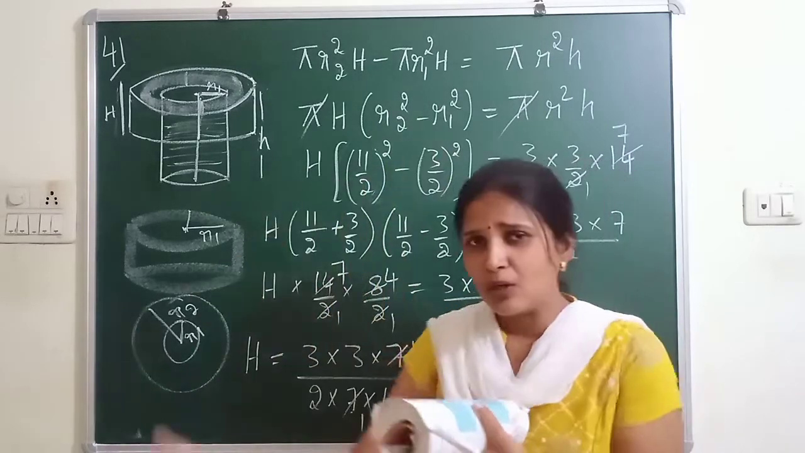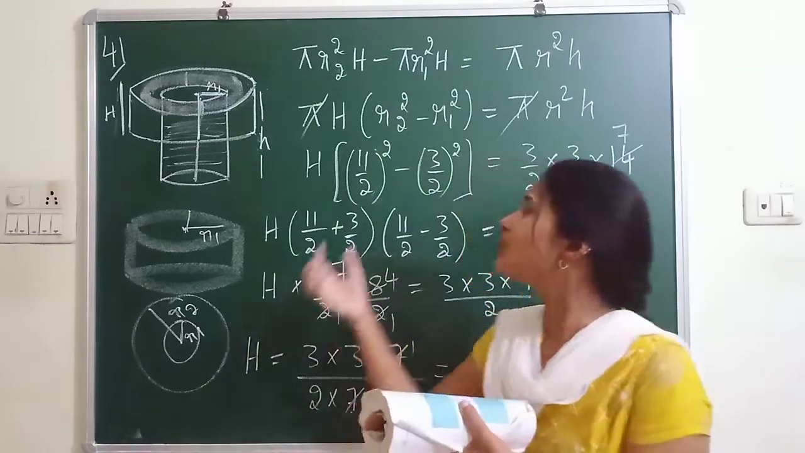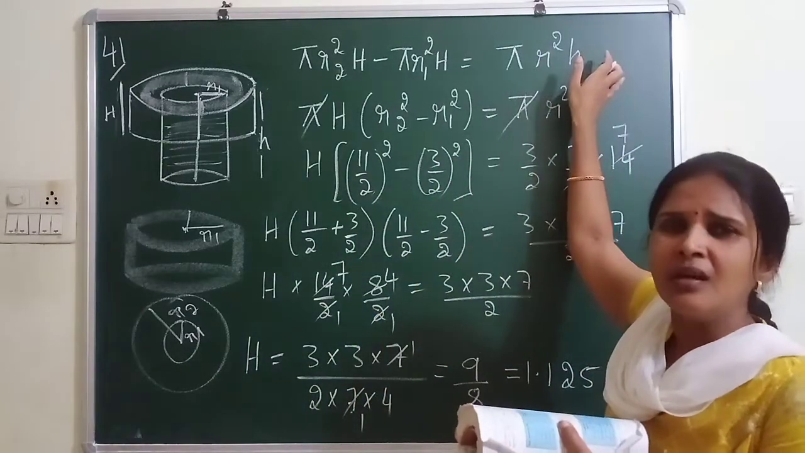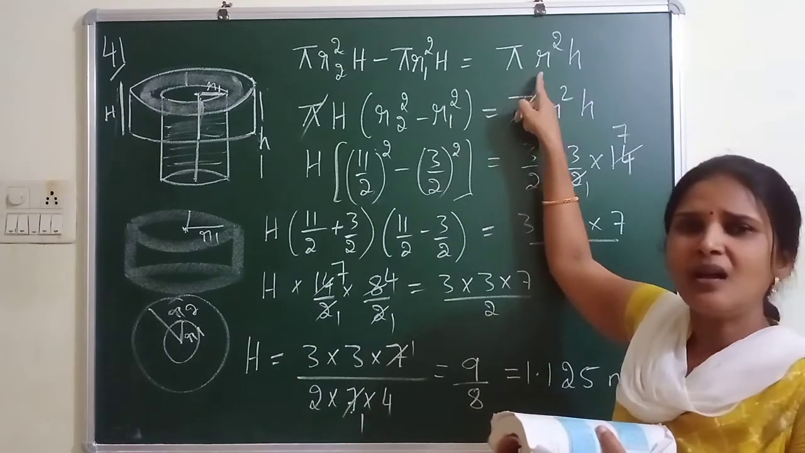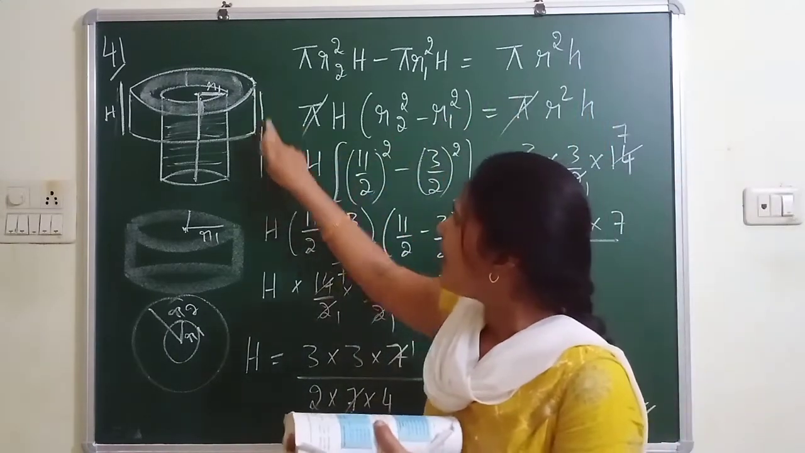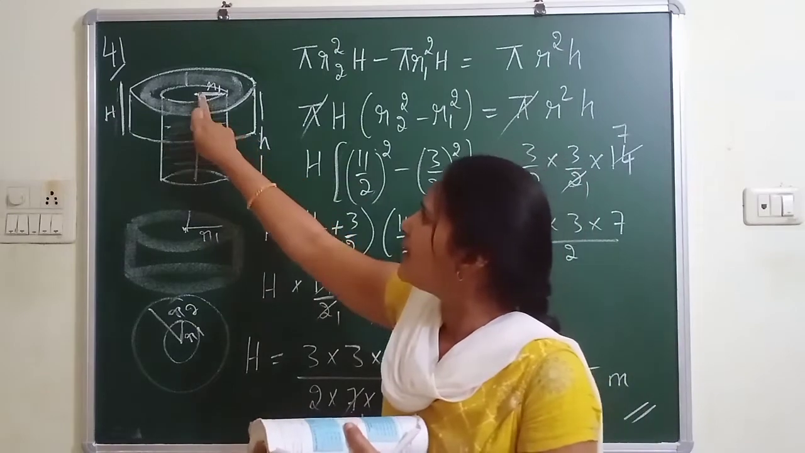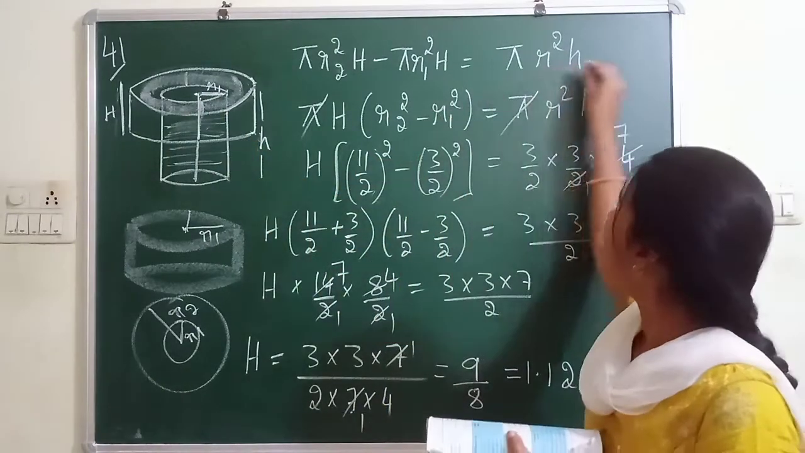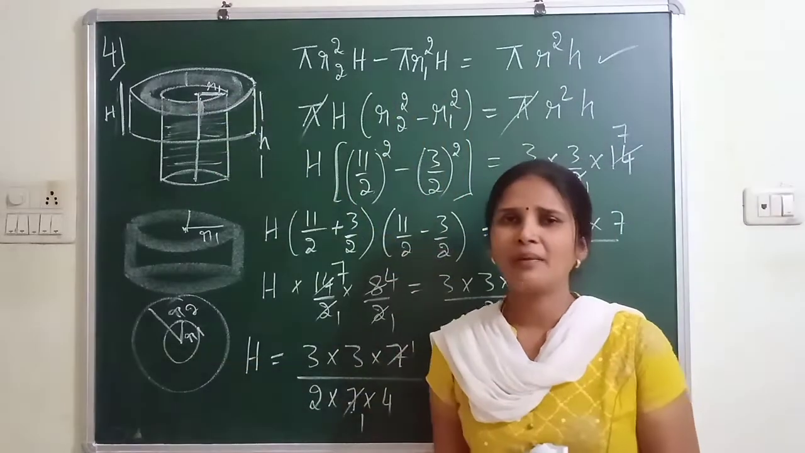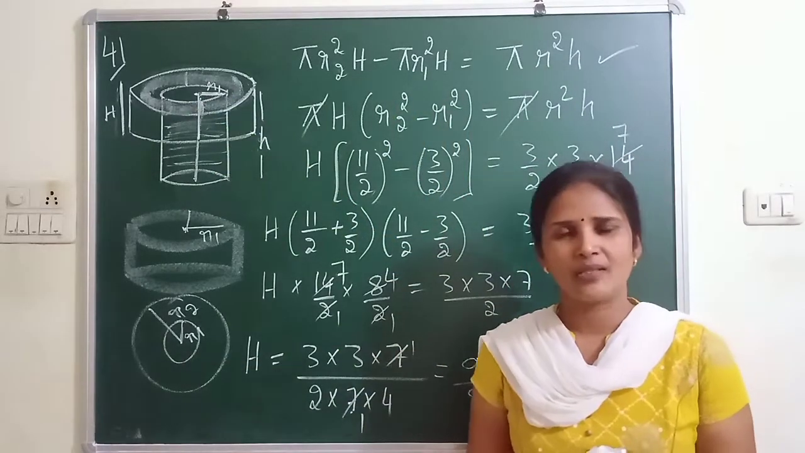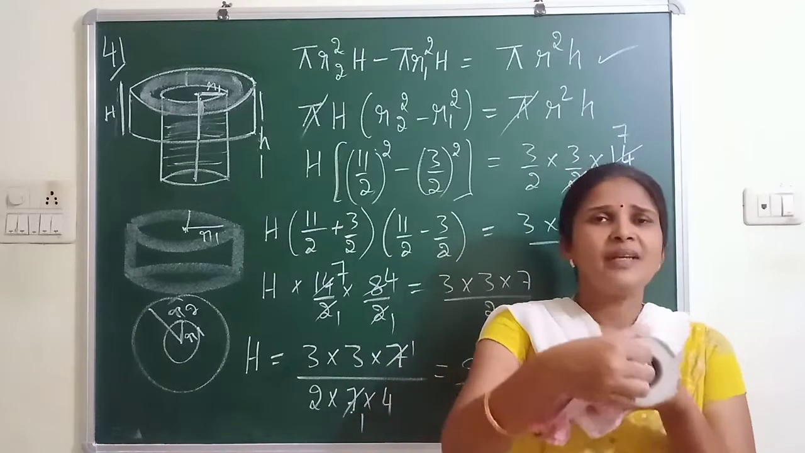I have concluded that the volume of embankment equals the volume of the well. This is very simple. The well has only one radius. So what is the volume of the well? Pi r square h, because the height of the well is small h and the radius I have taken as small r. So the volume of the well is pi r square h. Then what about the volume of the embankment? You cannot take pi r square h. Why? Because it has a width.